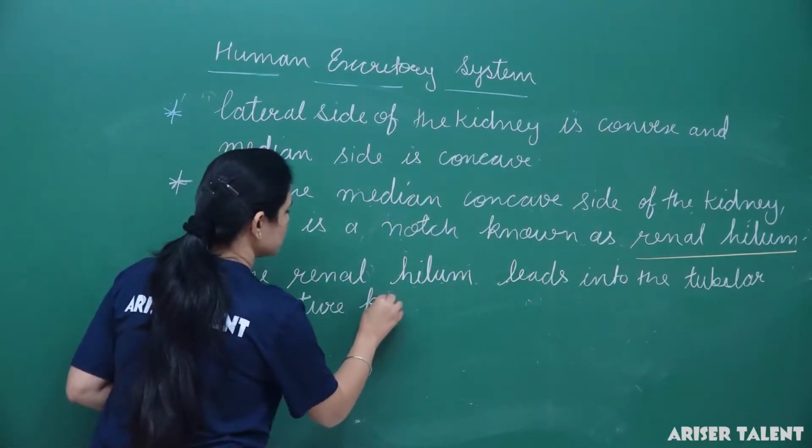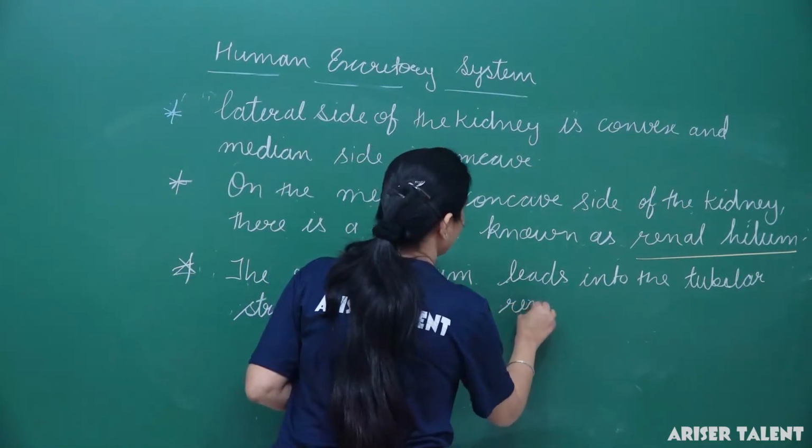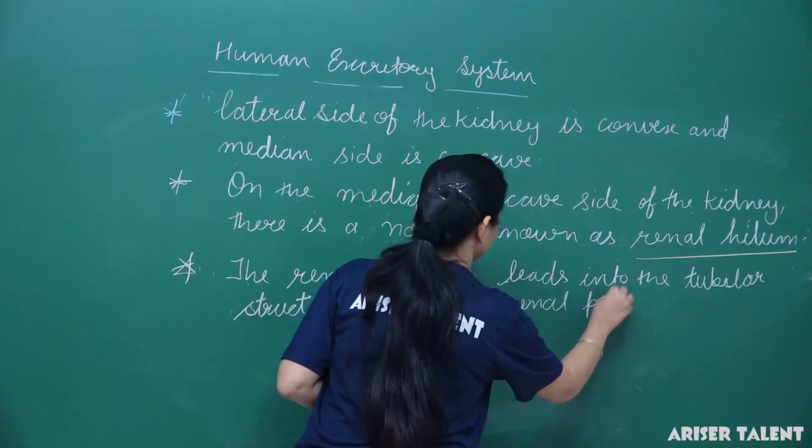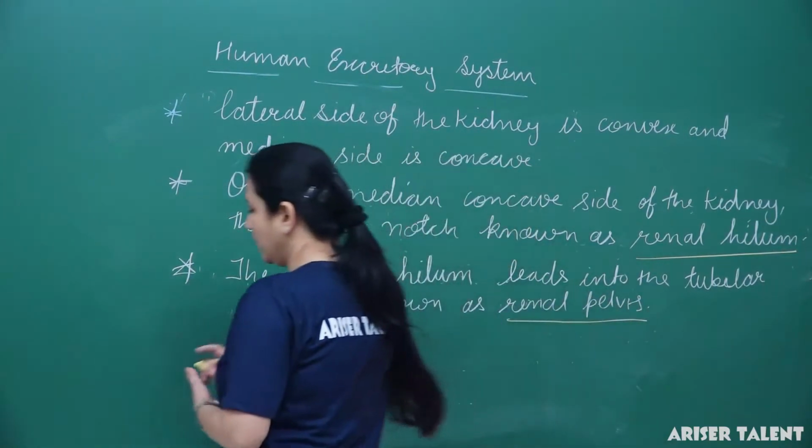Okay, this is all about the parts of the kidney.